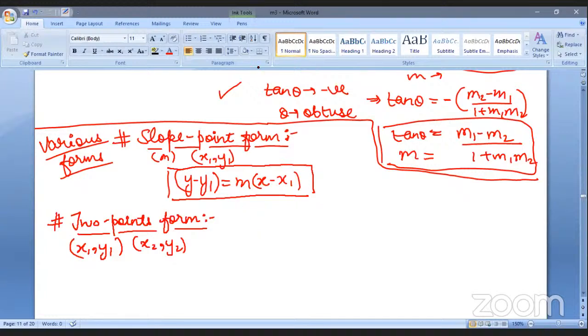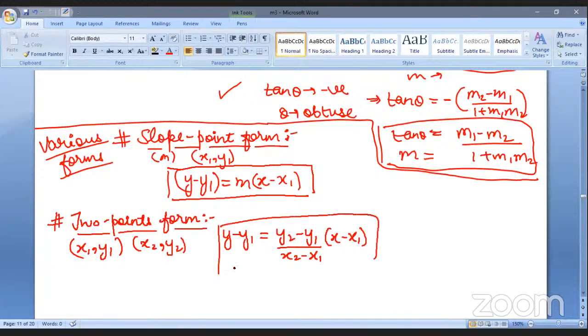Bharti has raised hand. Okay, you can tell, Bharti. It will be y minus y1 equal to y2 minus y1 upon x2 minus x1, into x minus x1. Okay, 100 out of 100. Very good. So again, this was very correct.